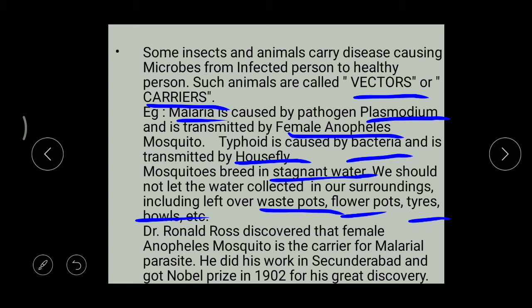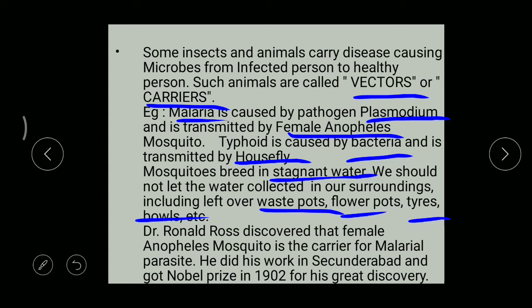But in the olden days it was very, very dangerous, especially in countries like Africa and even in India. If any person got malaria, the remaining people mentally decided that that person would die. Why? Because in those days there was no medicine at all for malaria. That's why lakhs and lakhs of people died because of malaria.